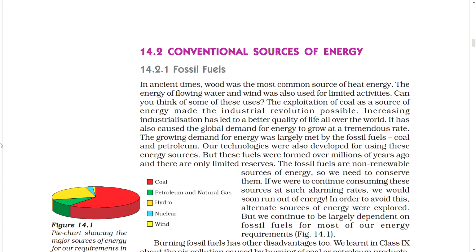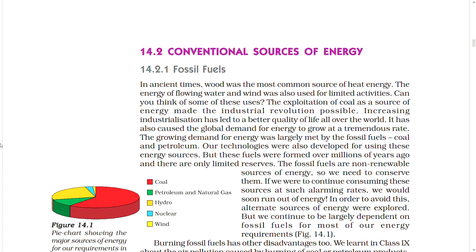Conventional sources of energy. Fossil fuels. In ancient times, wood was the most common source of heat energy. The energy of flowing water and wind was also used for limited activities. Can you think of some of these uses?